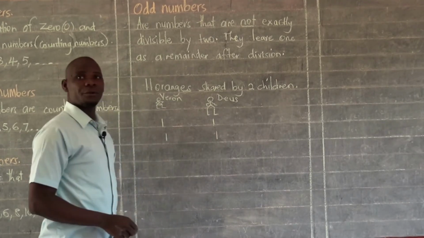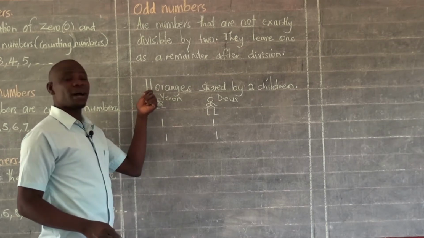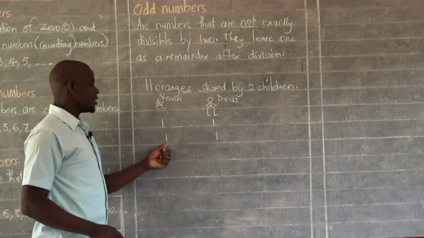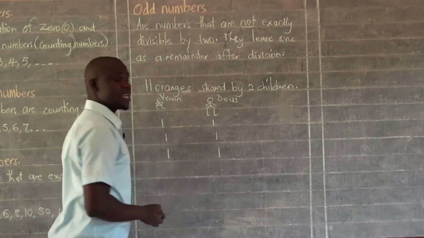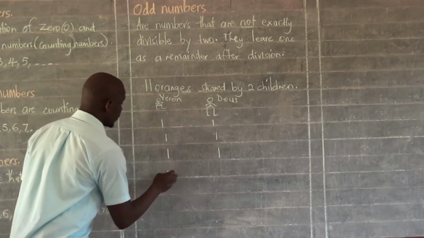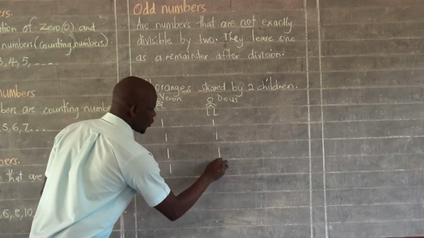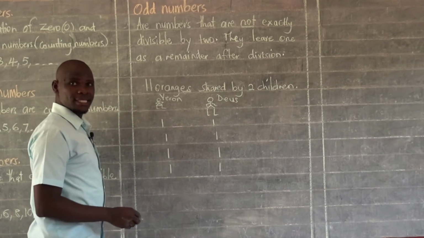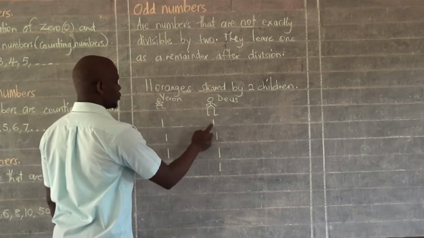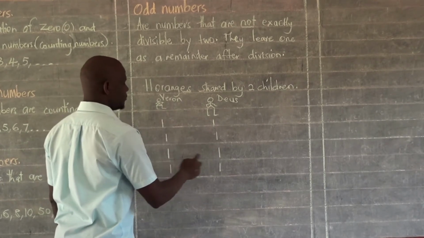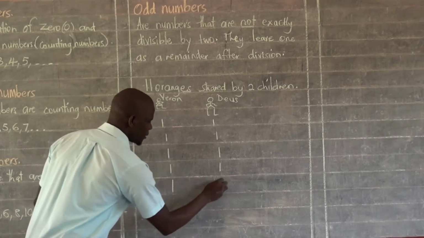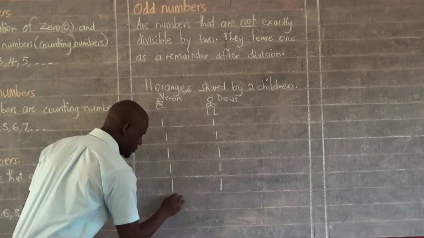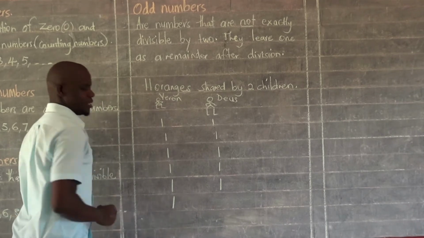Those are 4 already. Remember, I am going to give them until I reach 11. Those are already 6. I continue. 1, 1. Those are already 8, because I have 1, 2, 3, 4, 5, 6, 7, 8. Then I continue 9, 10. And then I will remain with 1 orange.